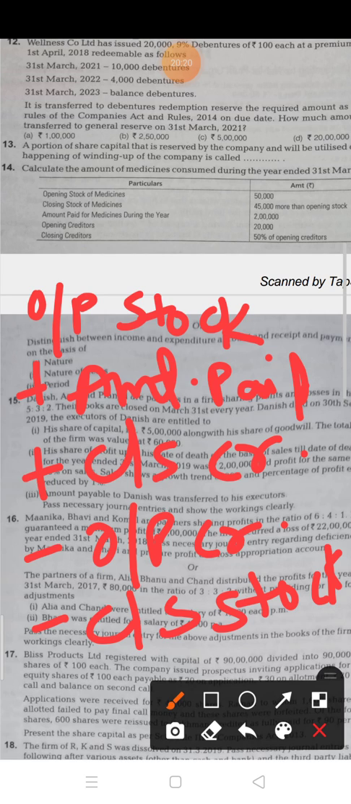Now subtract the opening creditor. Opening creditor is 20,000, and subtract the closing stock of medicine. Closing stock of medicine is 45,000 more than the opening stock. So 45 plus 50, it is 95,000. 95,000 you have to subtract, and with the help of this formula that is given, you have to find out the medicine consumed during the year.